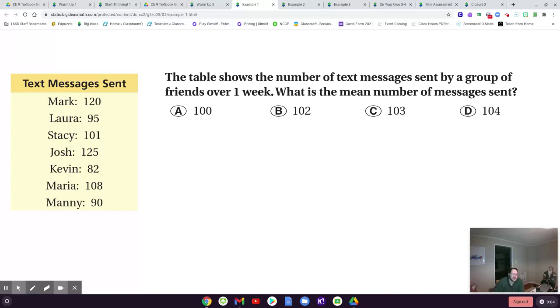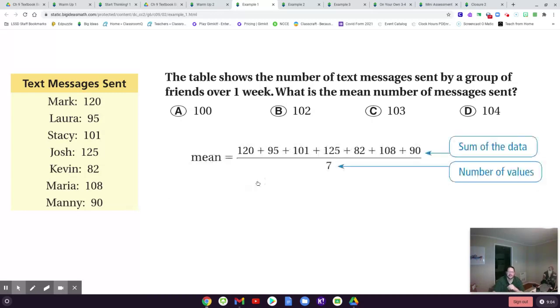Okay, so the first thing you want to do is add up all 7 of these numbers, and then you will divide that total by 7, and, oh, they're showing you right there. Again, a good opportunity for some notes. Might be good to pause the video, take some notes. And your answer would be 103. Okay, there we go. So 103 was the average number of text messages sent.